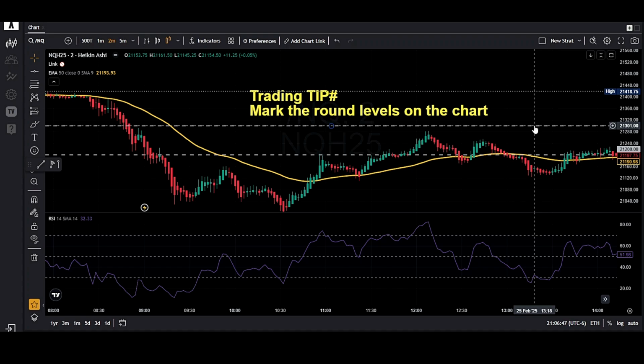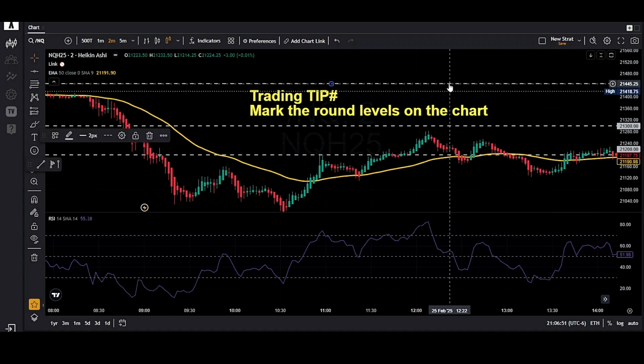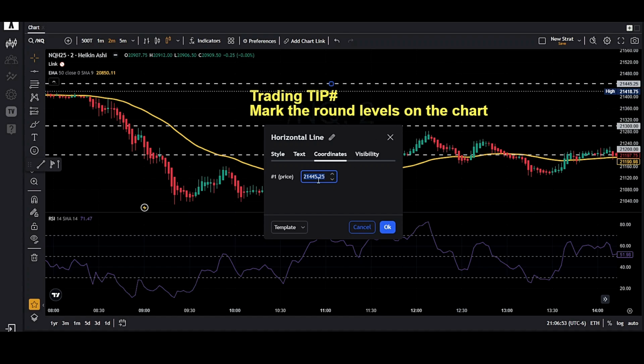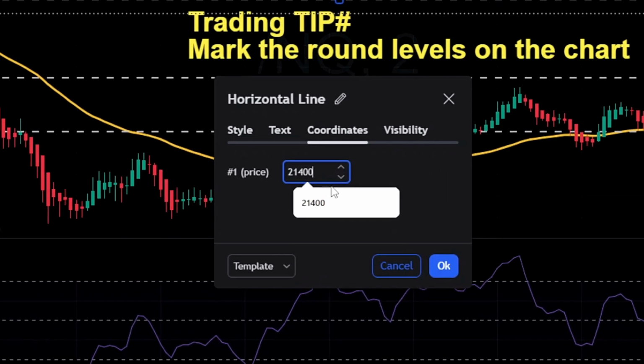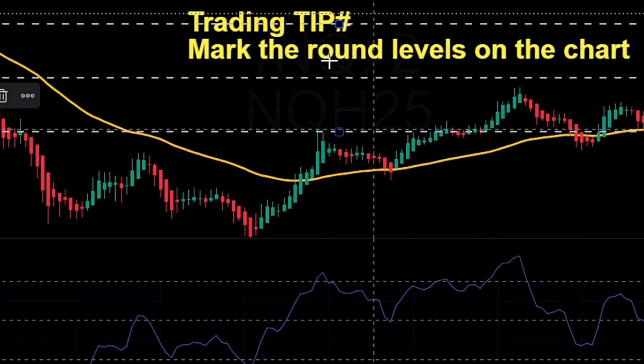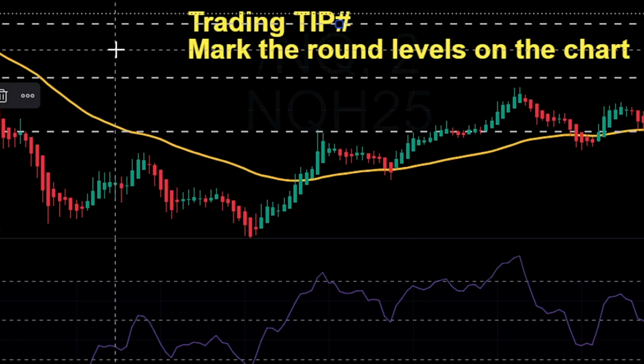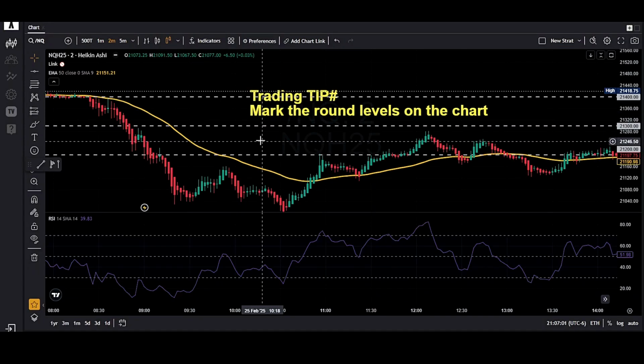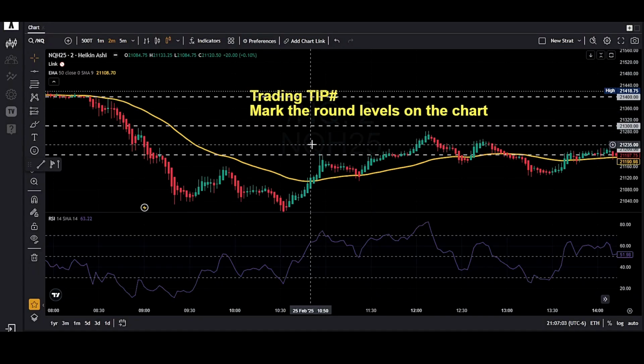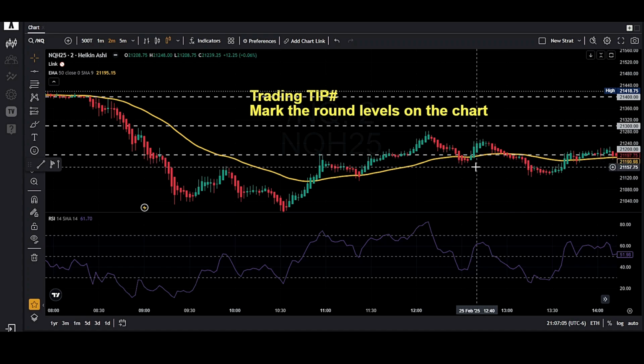What I do is simply plot a horizontal line: click anywhere on the chart, double click on it, and under coordinates just type 21,400. It will mark a line over here. These round levels work as support and resistance. Many times you will see price reverse from those areas.